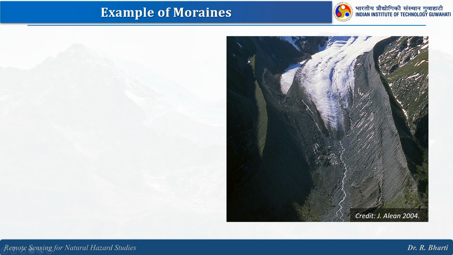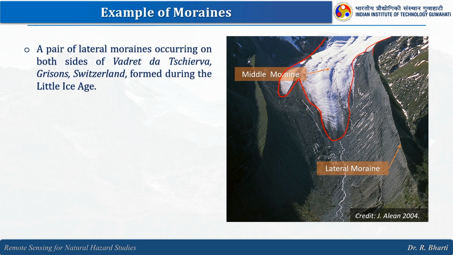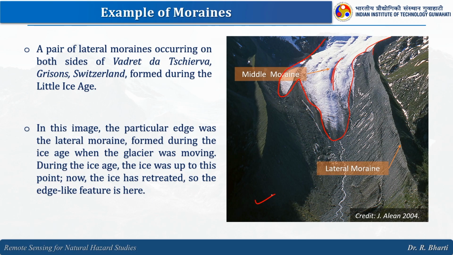So, here you can see an example of moraine. Here this is the glacier, right, this is the snout of the glacier at present day, but you can see this particular ridge. So it shows that earlier the snout was maybe here, right. Because of the retreat of this glacier, this feature is still present and this is what we call the lateral moraine, right. And this is the middle moraine in between. I hope this is clear.